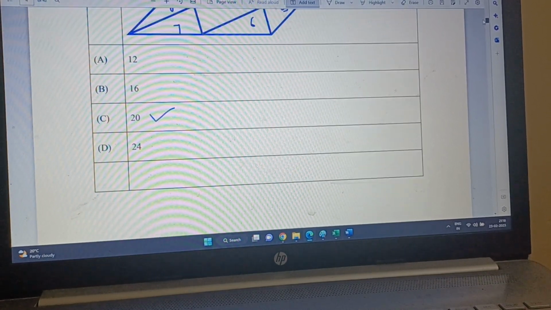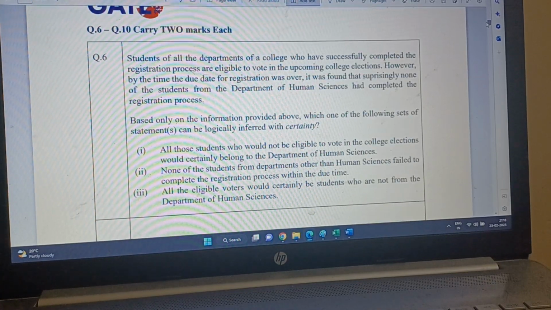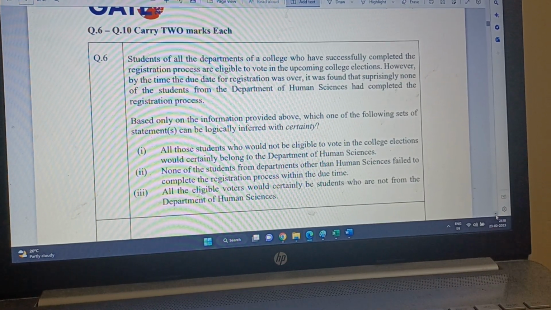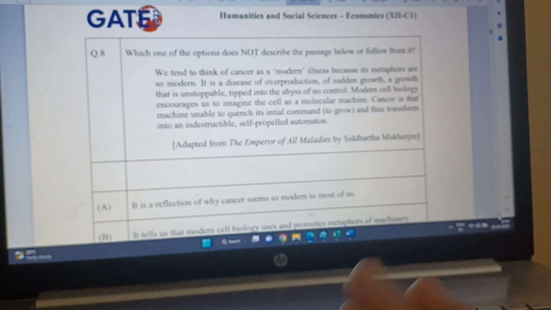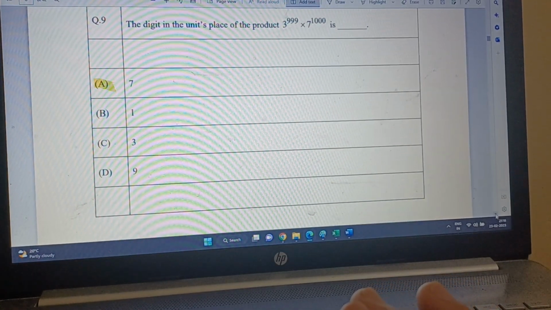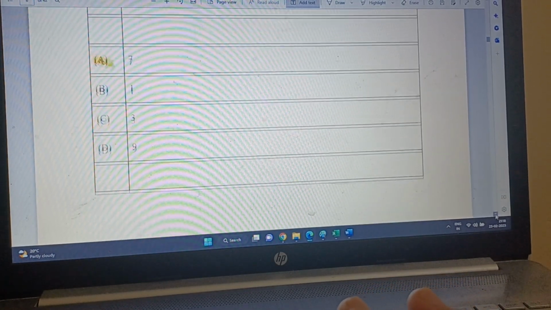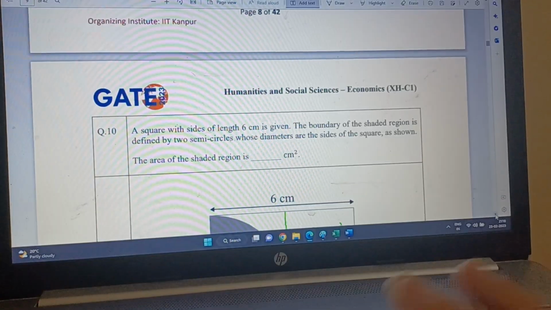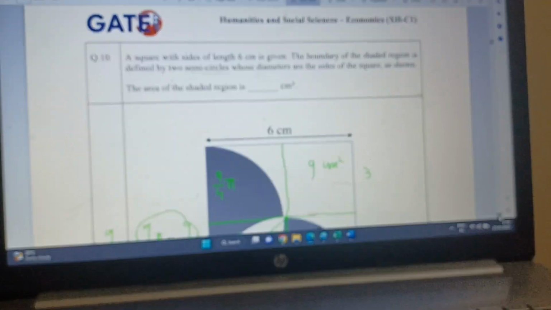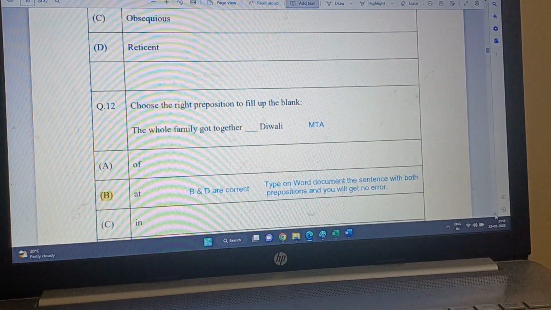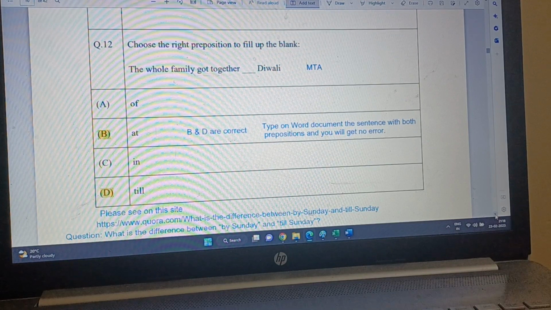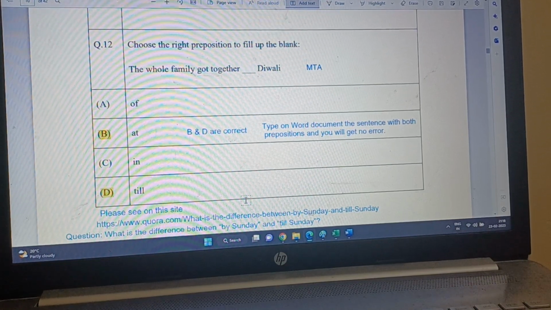Question number 12 should be marks to all, because I have myself suffered a lot in the past when there was no right to information. Though I succeeded in all the exams like civil services, Indian Economic Service, or even bank exams and GST exams, still I have suffered a lot from this. I had to make extra effort. So that's why I am fighting for you all for free. It should actually be MTA, question number 12.